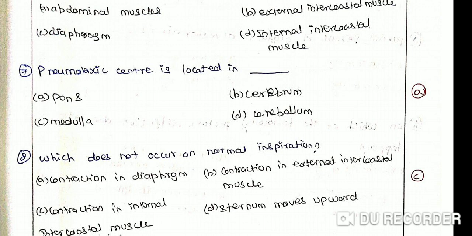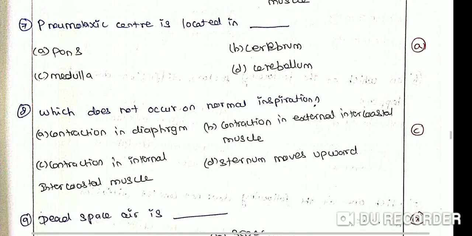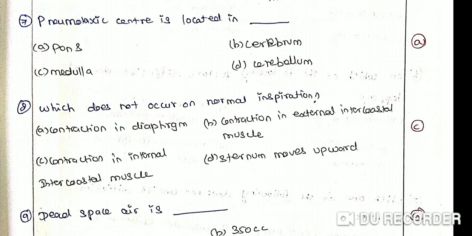The pneumotaxic center is located in the pons. It is called the switch-off point of inspiration. Neural signals from the center can reduce the duration of inspiration and thereby alter the respiratory rate, which does not occur in normal inspiration.